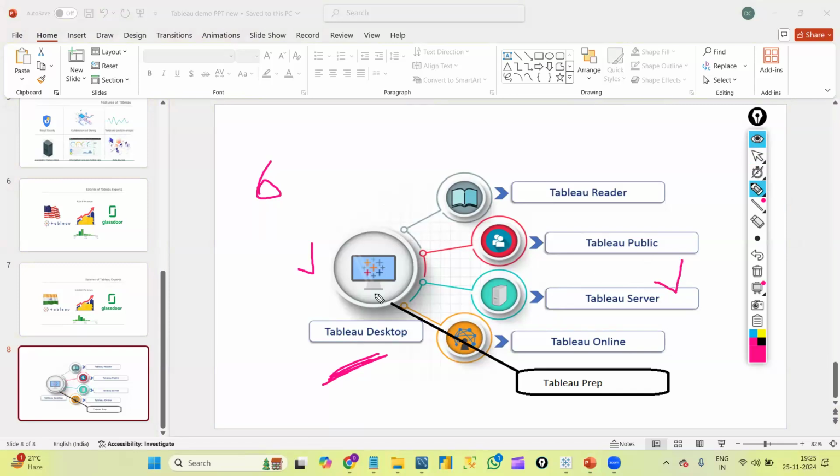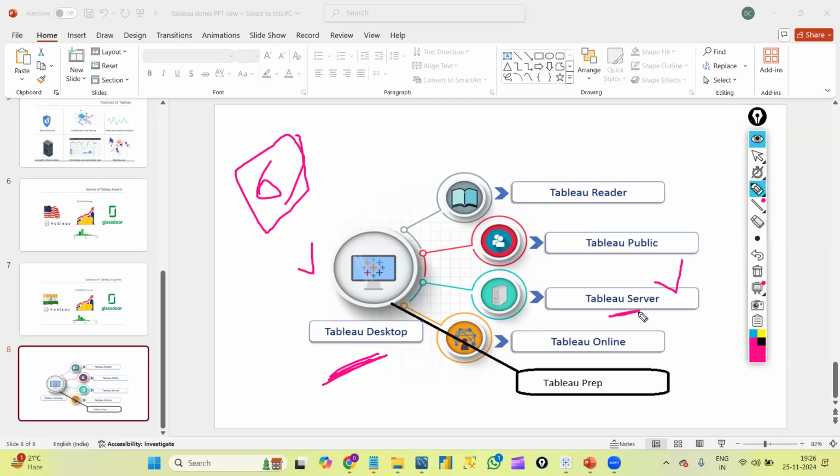These 6 are the products of Tableau, in which Tableau Desktop is the one which we are going to use in the learning process. And in our course also, we will use Tableau Desktop. In Tableau Desktop, we can create all the graphs, right? Being a Tableau developer, or especially in the learning process, we will create all the graphs and dashboards in this Tableau Desktop software only, right?